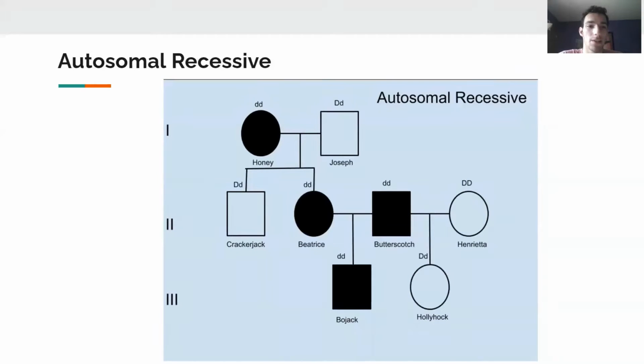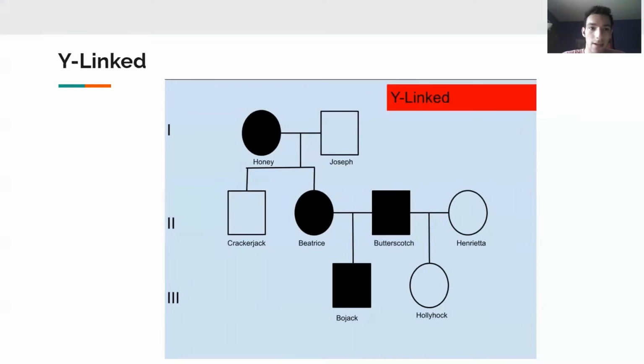And we can then also look at the autosomal recessive mode. This is also possible. Here we can see what the pedigree would look like. Finally, we can look at the Y-linked mode of inheritance. This would not be possible, as several of the females in the family exhibit the phenotype, despite not having Y chromosomes.